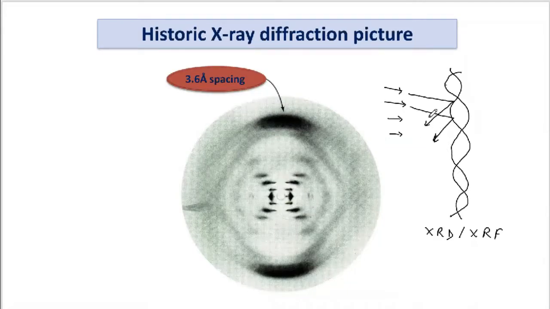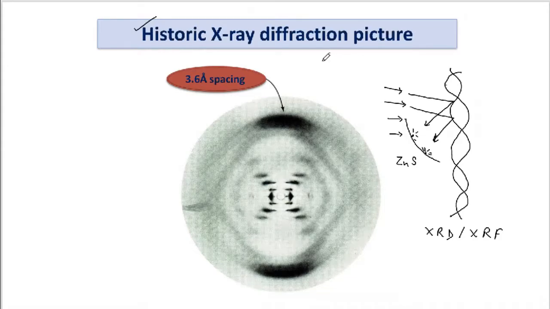In another technique, the X-rays which are being deflected are made to strike a screen with zinc sulfide, and here a fluorescence is produced when X-ray strikes. यहाँ पर एक fluorescence produce होता है जब X-ray strike करती है.